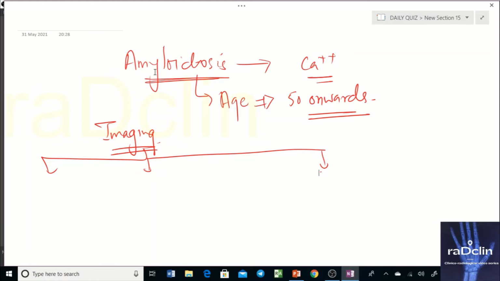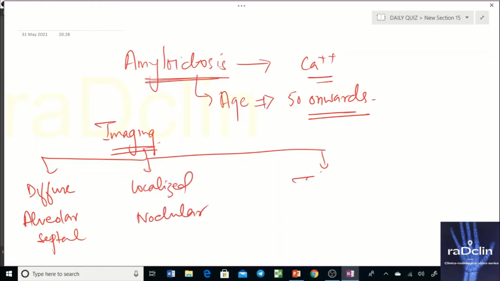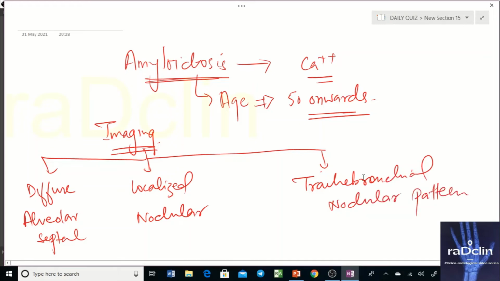So when the lungs get involved, it can involve in three ways. One is known as the diffuse alveolar septal pattern. The second pattern is the localized nodular pattern, and the third pattern is the tracheobronchial nodular pattern. Now look at them in the images. The patient's age is characteristically a little bit older. So there is a calcium deposition.